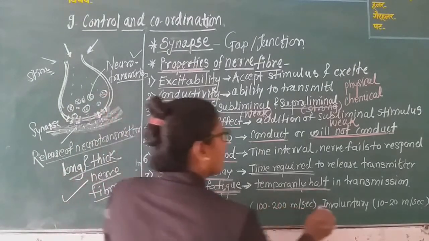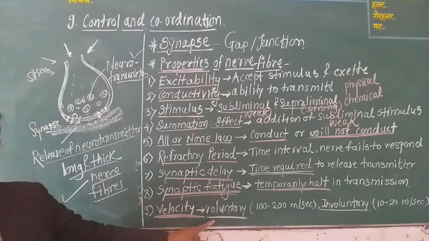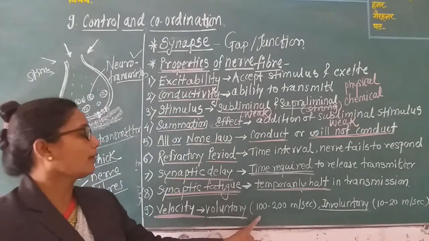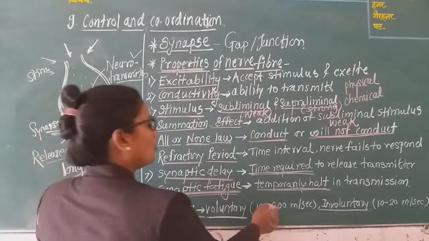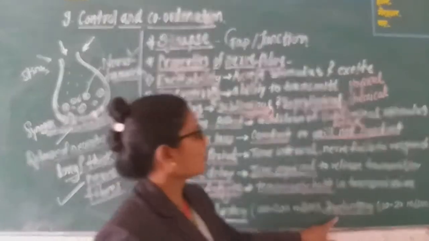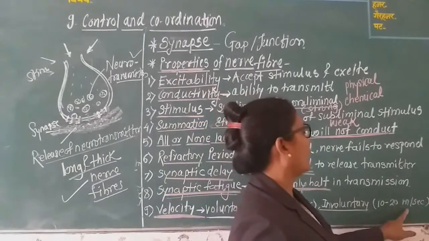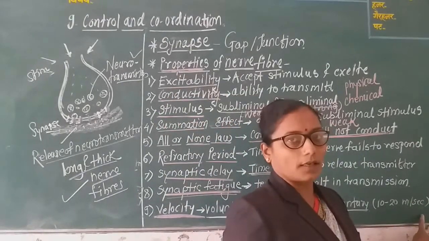In voluntary muscles, the velocity is 100 to 200 meters per second, and in involuntary nerve fibers, it is 10 to 20 meters per second.